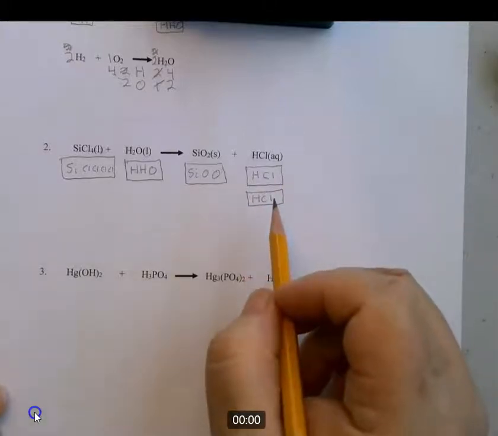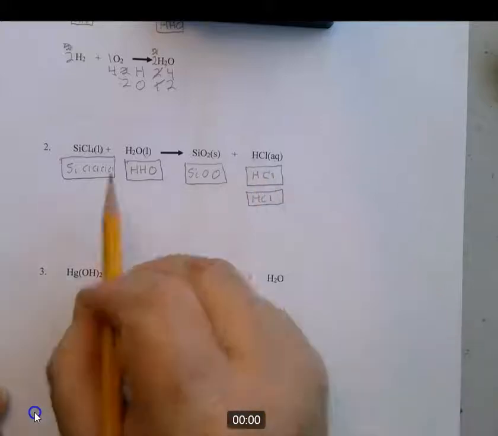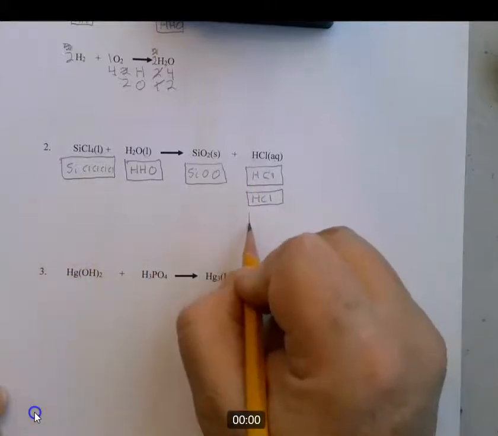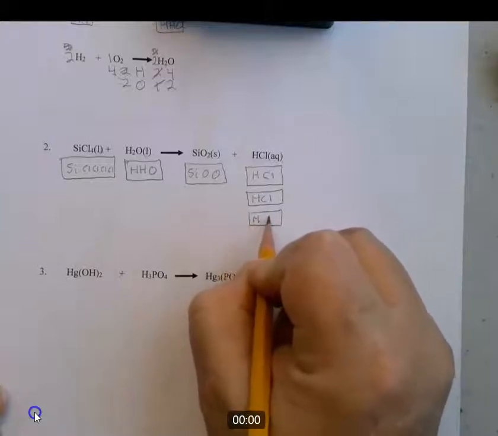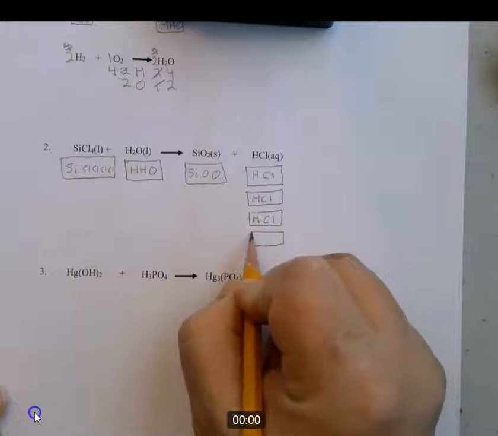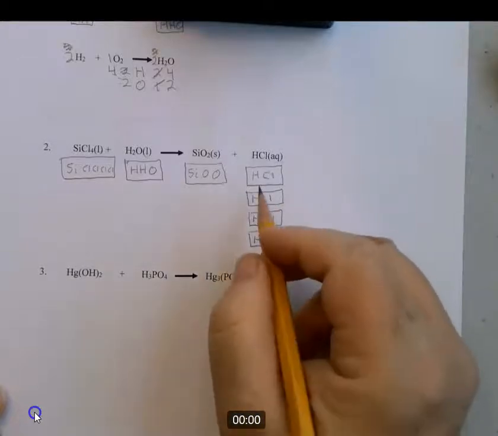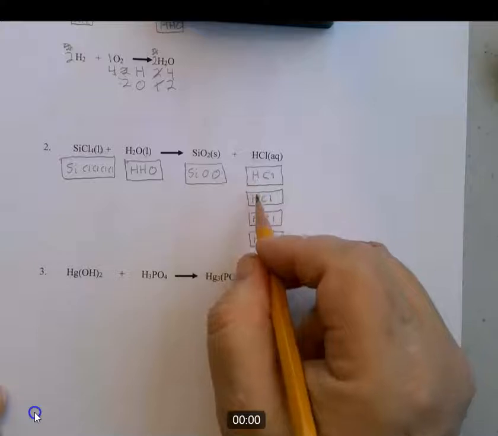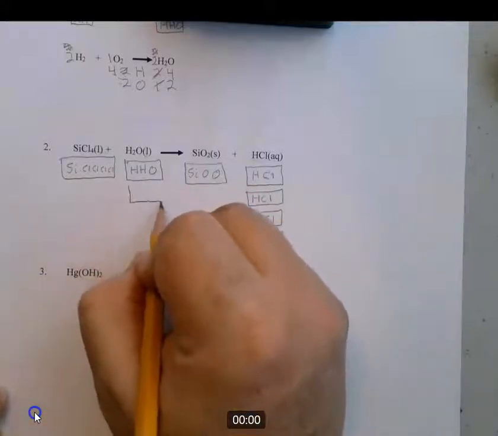Okay, now Cl's, we have 2 on this side. Hydrogens are balanced. Cl's, we have 2 on this side and 4 on this side, so we need 2 more to balance those. And as you're noticing, that's going to throw the hydrogen back out of balance again. You can't always predict how this is going to work, but there are many different paths that will get you to the same answer. So now we've got the Cl's in balance, but the H's are out of balance again. We have 4 on this side and only 2 on this side. So let's just draw a box here.